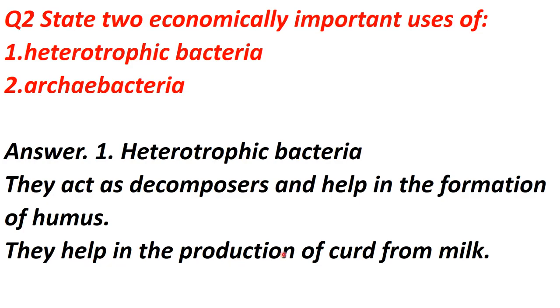They help in the production of curd from milk. As I gave you an example of Lactobacillus, that is a heterotrophic bacterium. So this is also an economic importance of the heterotrophic bacteria, that they help in the formation of curd from milk.